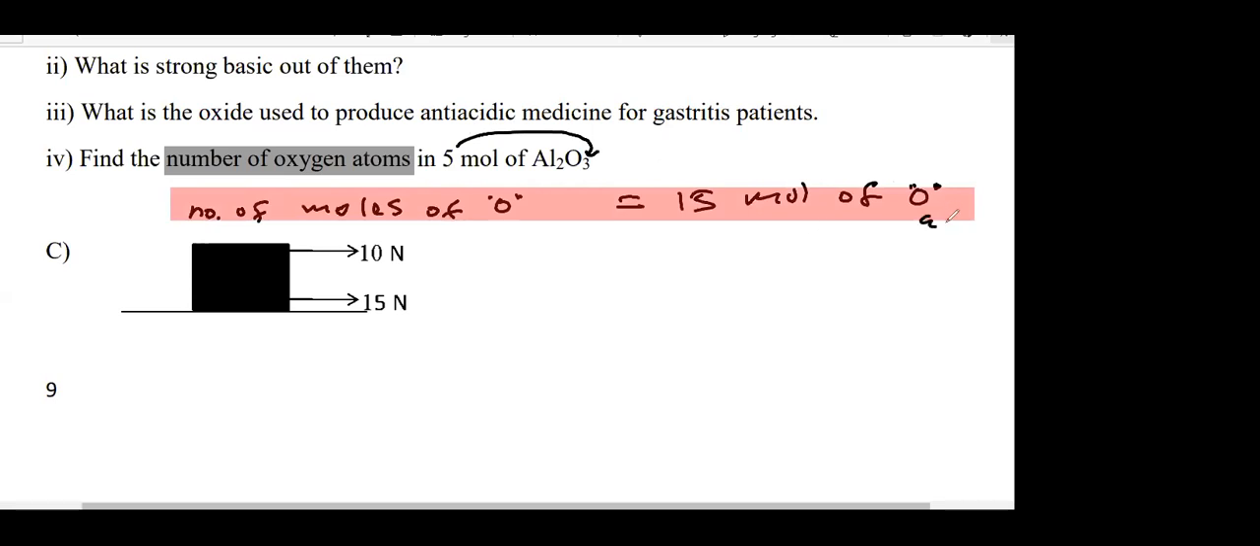Oxygen atoms. Now, number of oxygen atoms. The number of moles of oxygen atoms is 15 moles. Then to get the number of oxygen atoms, you have to multiply 15 by the Avogadro constant. First, write the number of moles of oxygen atoms in Al2O3: 5 moles, 5 into 3, 15 moles of oxygen atoms.